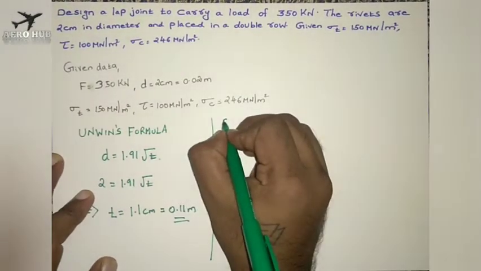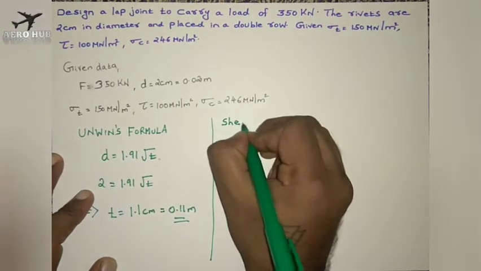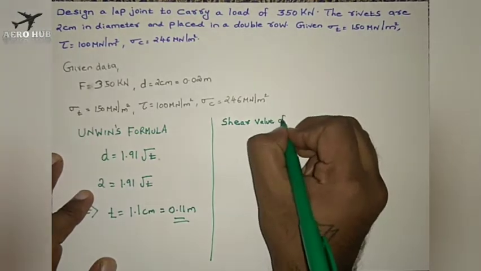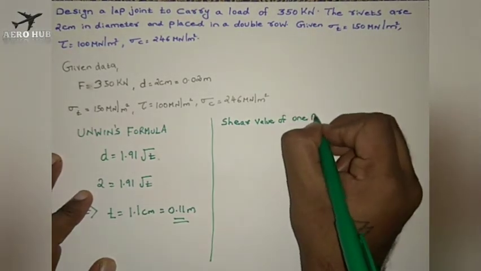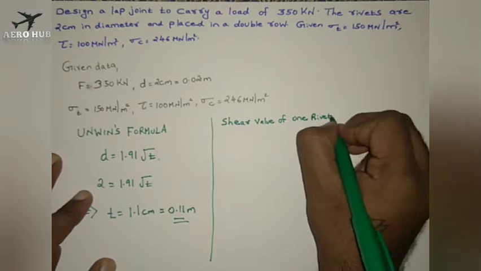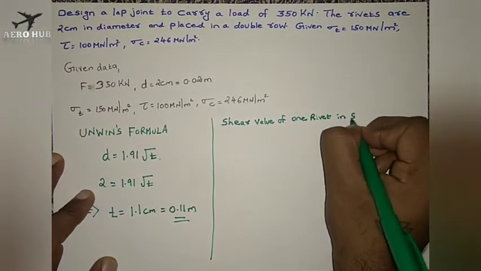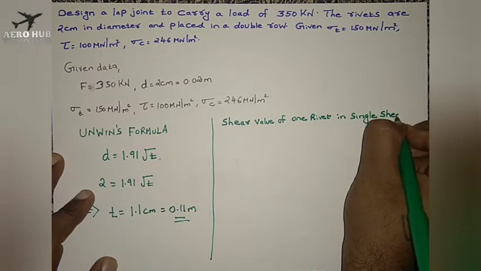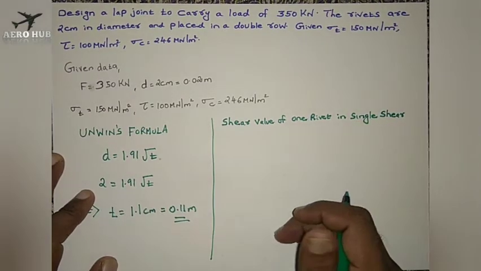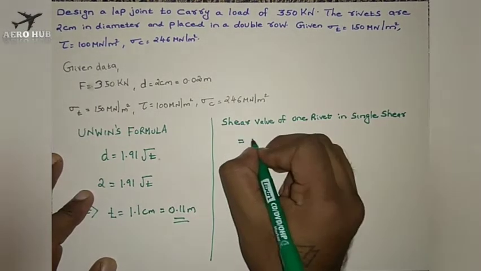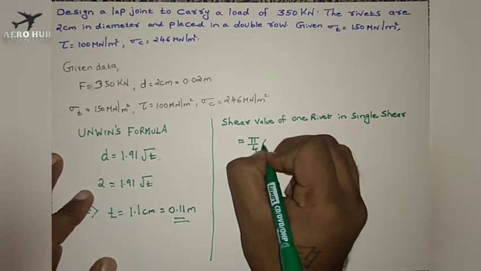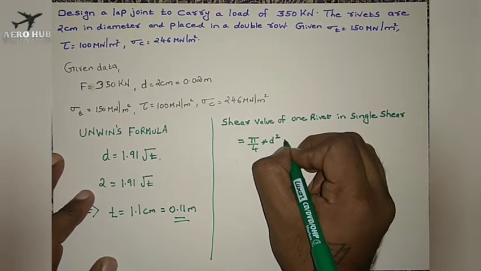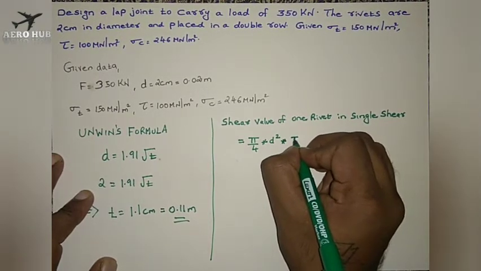That is the shear value of one rivet in single shear. In the question they haven't mentioned this is a double shear, so I am taking a single shear. The shear value will be pi by 4 into d square, which gives the area of the rivet, into the safe shear stress.